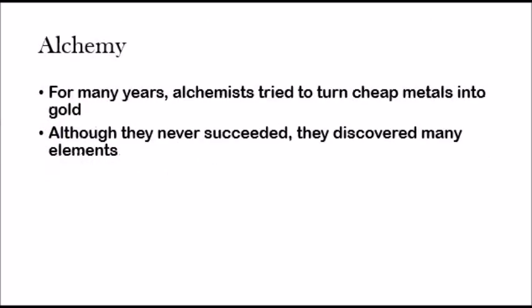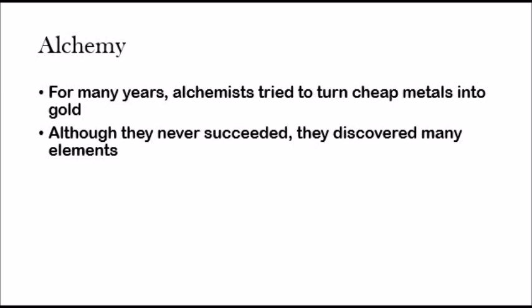But during that long period of time, alchemy also came up. For many years, alchemists tried to turn cheap metals into gold. This was a very big thing. Now we know that trying to turn any metal into gold is very, very difficult. You have to use nuclear chemistry in order to do that, and it's not practical because you're not going to make any money using nuclear reactors to turn metals into gold.